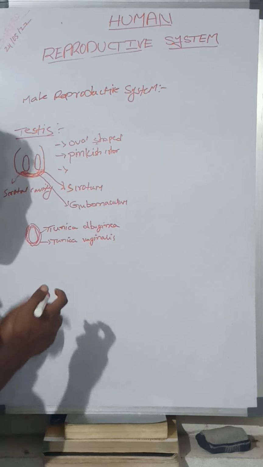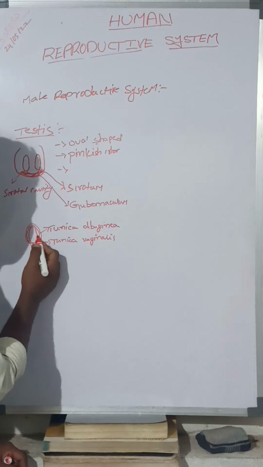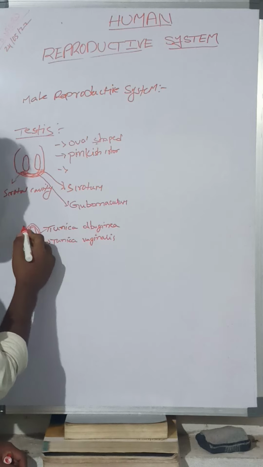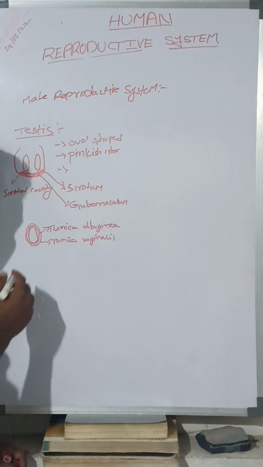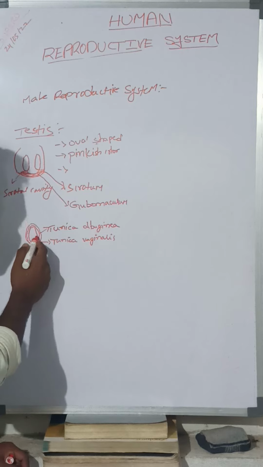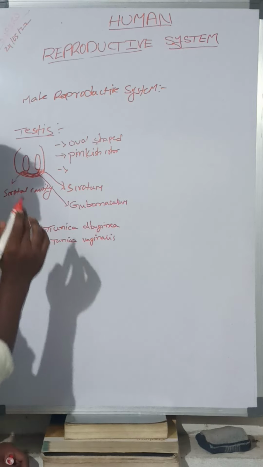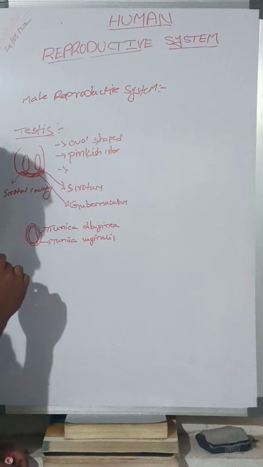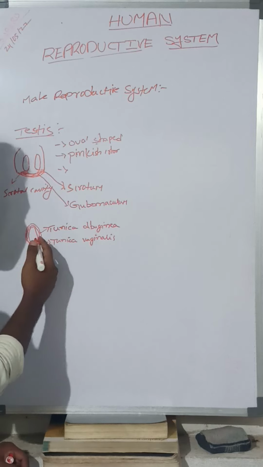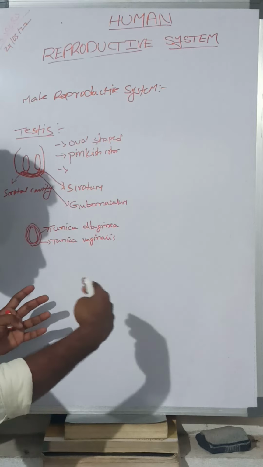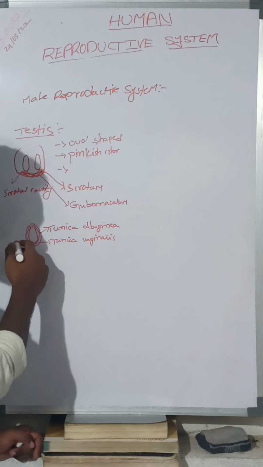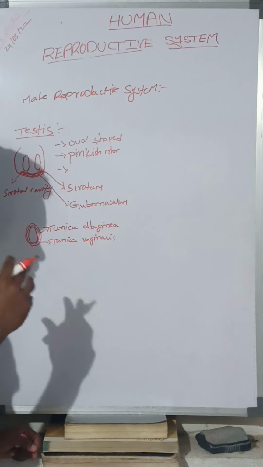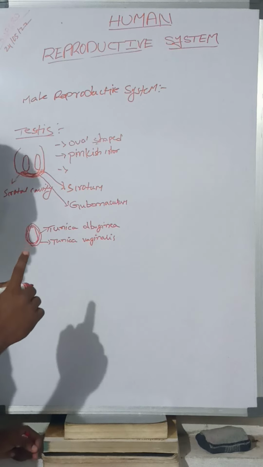The testis is covered by two layers: the tunica albuginea and the tunica vaginalis. The inner layer is the tunica albuginea. This tunica albuginea extends inwards into the testis and parts it into 250 lobules.